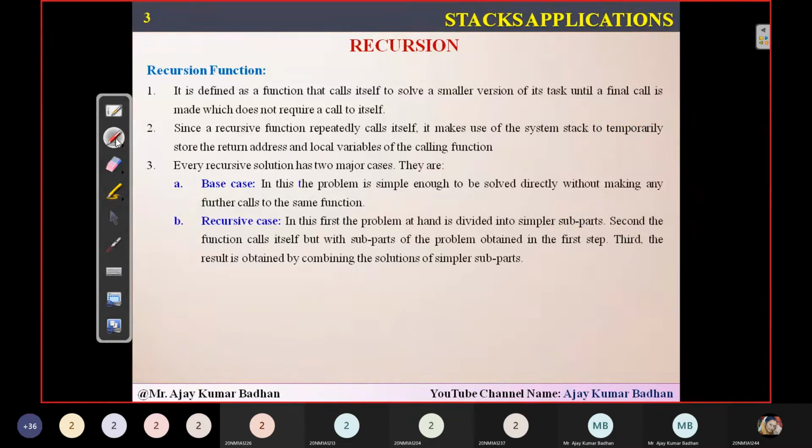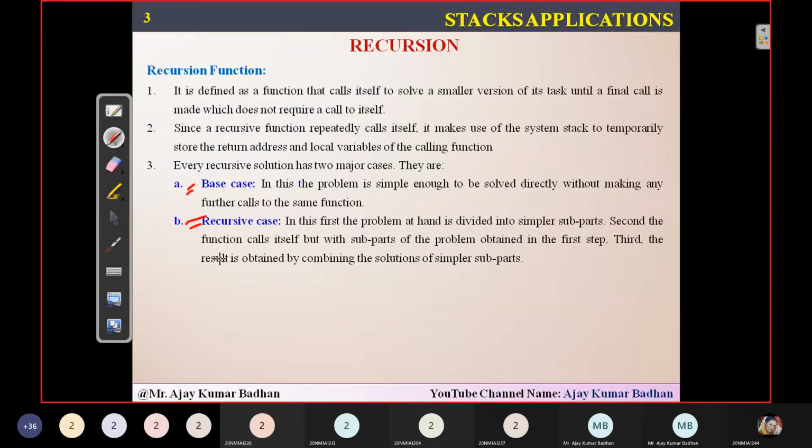The only two things you people have to keep in mind: first is a base case, another is a recursive case. What do you mean by base case? It means the problem is small enough that it can be solved directly. Till then, you will keep on calling the recursive case. Once you get a problem small enough that you can solve it easily, we say that it comes under a base case.